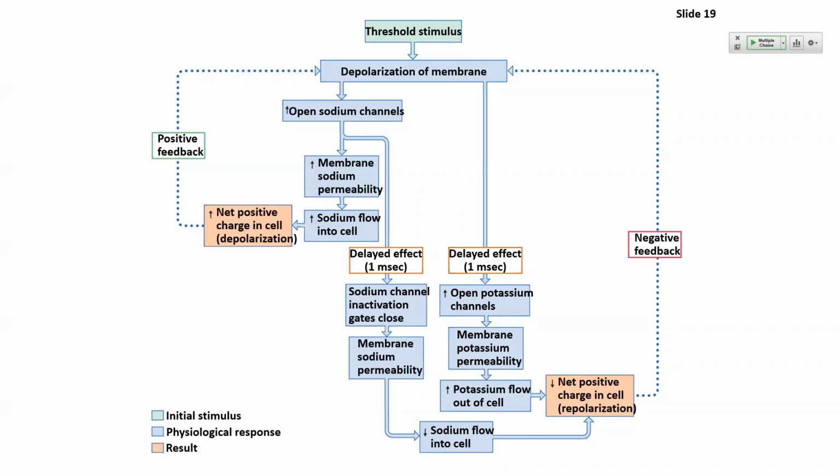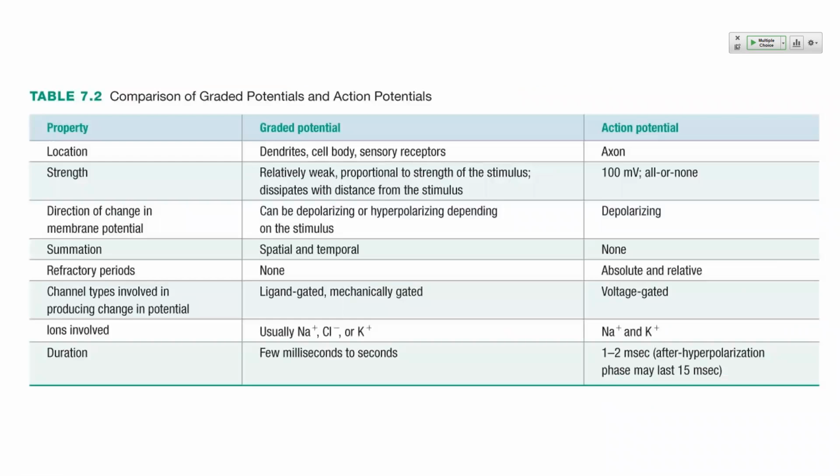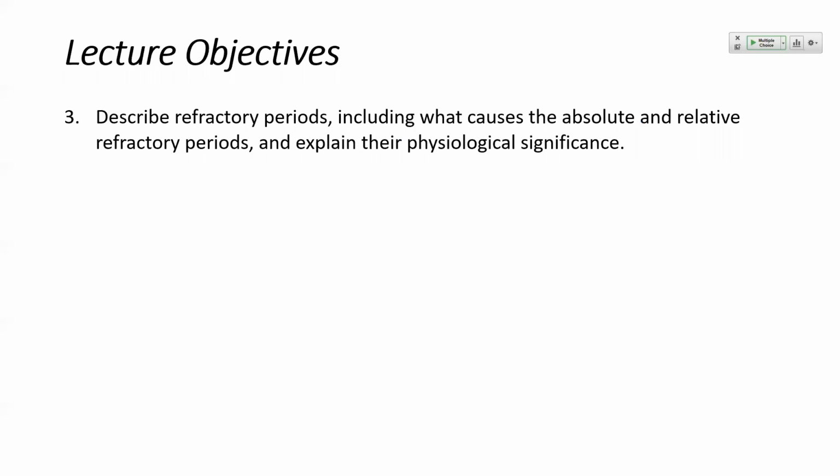Okay, this is a really good study table. Make sure you understand the events of what's happening here, the timed nature of these two components, and then the permeability, when the permeability increases for sodium, potassium, etc. Another nice study tool here, this table. Try to clear out the boxes and try to recreate this from your own understanding of these events. Okay, so two really great study tools to help with this. Any questions so far?